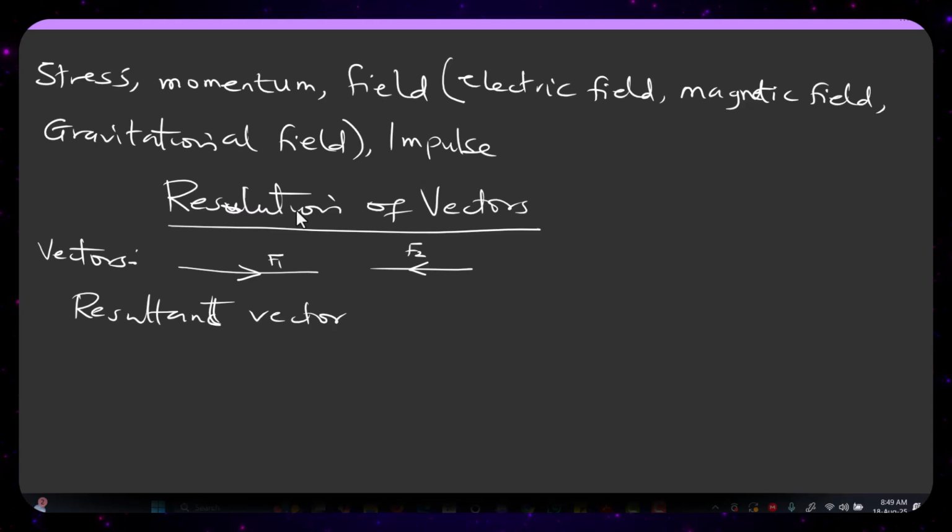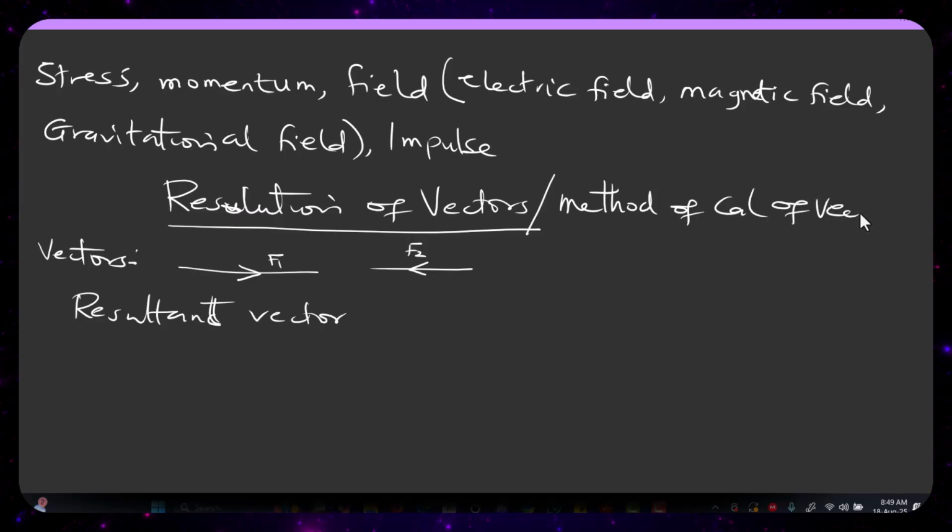So how do we do that now? Resolution of vectors. Please remember, here I'm also referring to the method of calculation of vectors. So whenever you're given more than one vector, how do you get a single vector? That is what you call the resultant vector. You are expected to get a single vector whenever you have two or more vectors.